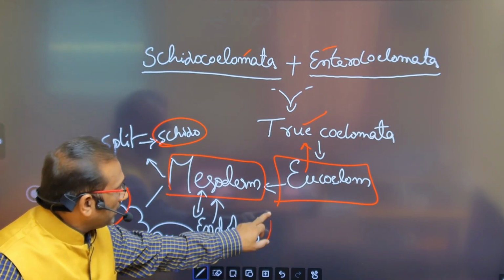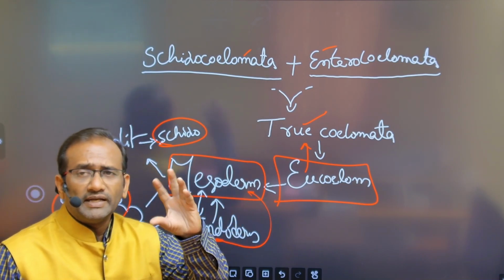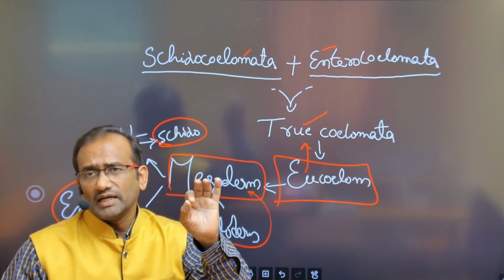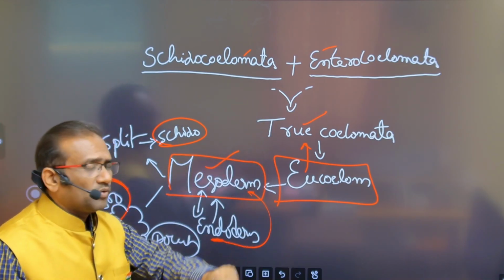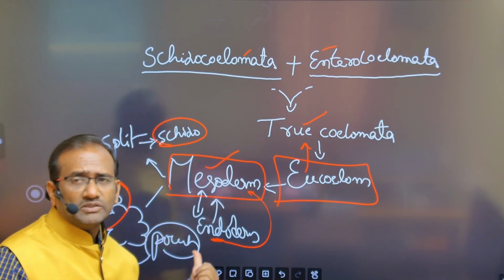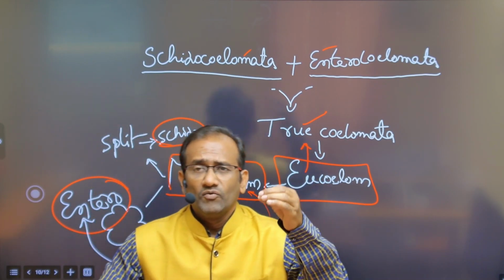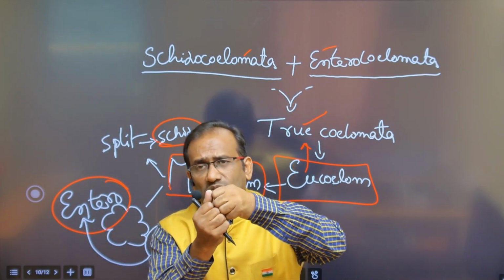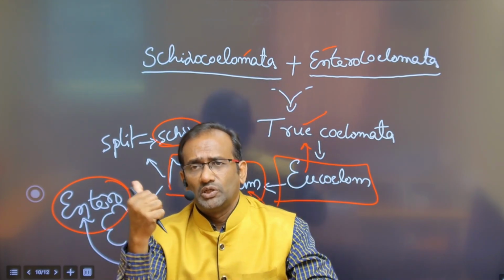The endoderm creates a mesoderm, and that mesoderm creates a coelom, called enterocoelom. In both schizocoelom and enterocoelom the body cavity is created from mesoderm only, but when the mesoderm splits and creates a body cavity, that is called schizocoelom.